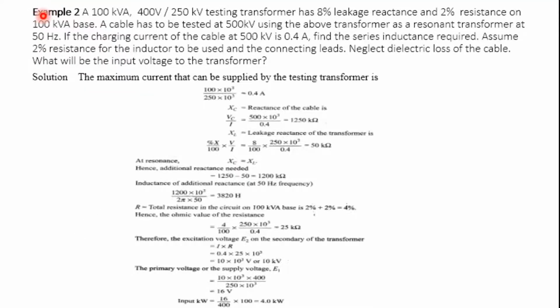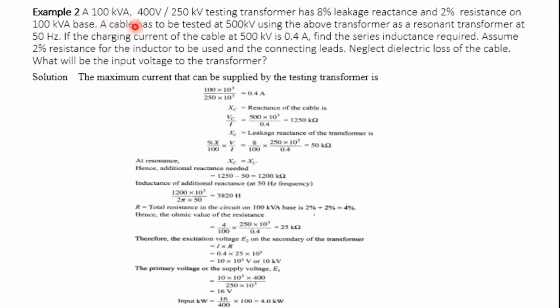Next, we have a 100 kVA, 400 V/250 kV testing transformer. This is the rating of the transformer, which has 8% leakage reactance and 2% resistance on a 100 kV base. So the transformer itself has 8% reactance and 2% resistance.